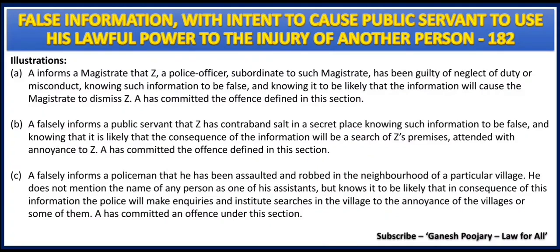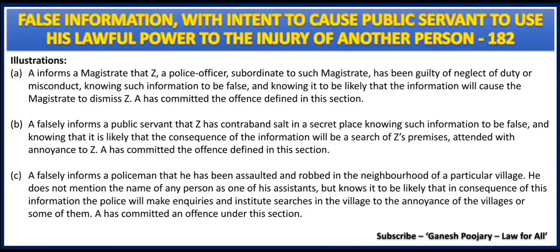Now A, while giving the false information, he was sure that the policeman will start searching for those offenders who have committed assault and robbery. By giving such false information, what A has done, he is going to cause annoyance to the villagers or few of the village people whom police is going to ask questions about this particular event.